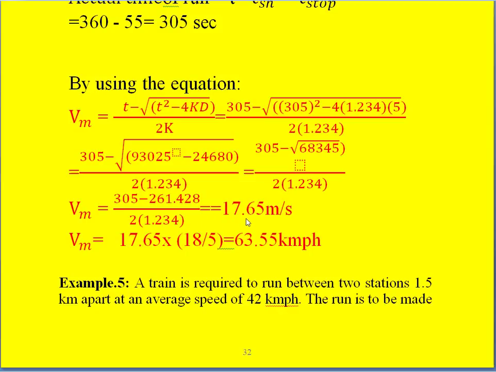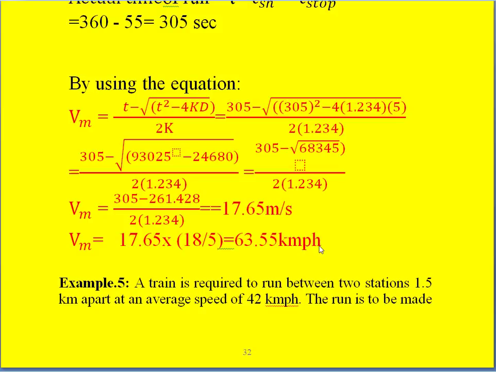Because we always mention the maximum speed in kilometer per hour, we have to convert this into kilometer per hour. Whereas this is in meter per second, to get it in kilometer per hour we multiply with the higher fraction, that is 18 by 5. So Vm is equal to 17.65 into 18 by 5, and we get 63.55 kilometer per hour.